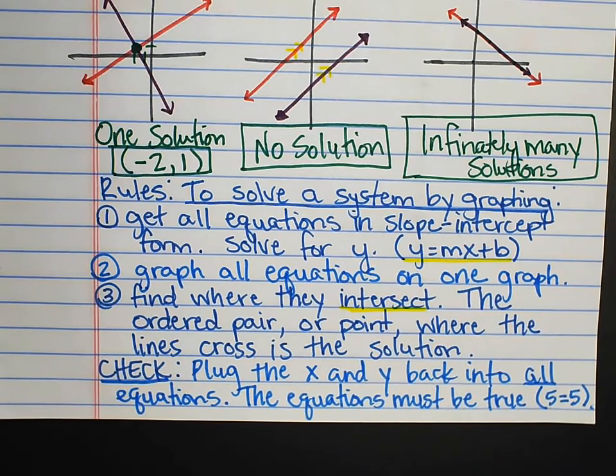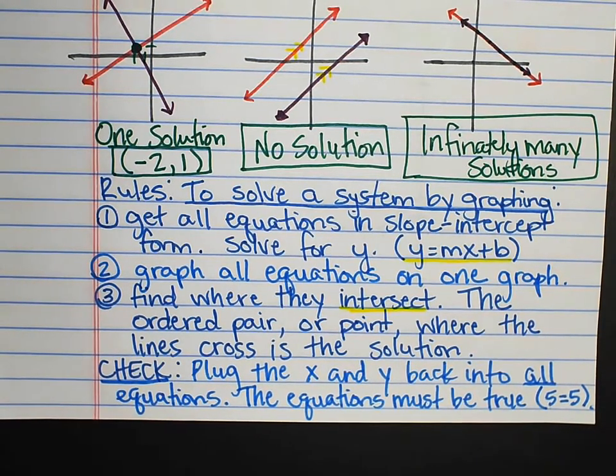Then, very cool thing about this, you can check them to make sure that you're right. If you take the x value and the y value back into both of the original equations, or all of them if there's more than two, it must make the equation true. So I would have to end up with something like 5 = 5, and if I did that for both equations, I would know that I had my answer correct.